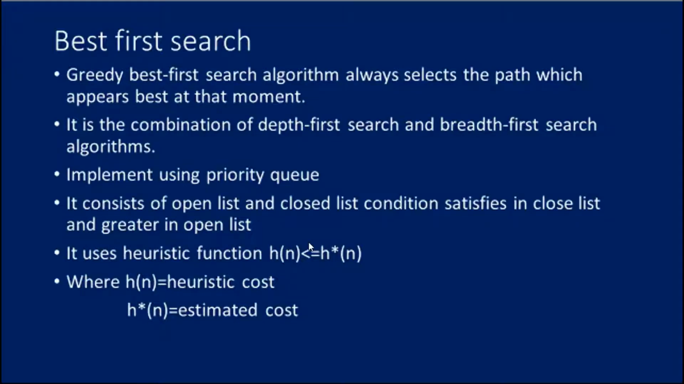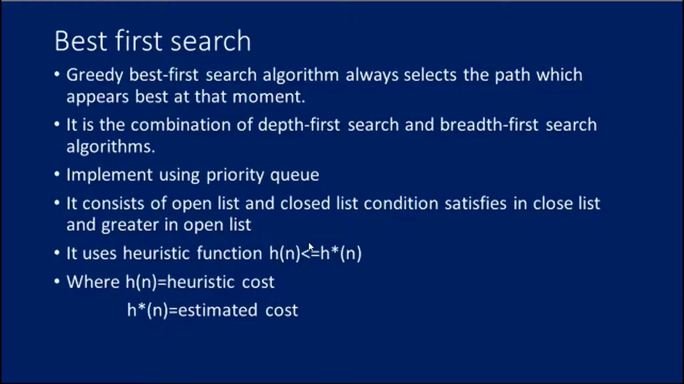So by following the algorithm steps, step 1: place the start node into the open list. Step 2: if the open list is empty, stop and return failure. Step 3: remove the node n from the open list which has the lowest value of h(n) and place it in the closed list. Step 4: expand the node n and generate the successors of node n. Step 5: check each successor of node n and find whether any node is a goal node or not. If any successor node is the goal node, then return success and terminate the search, else proceed to step 6.